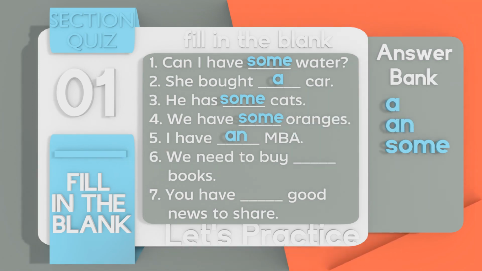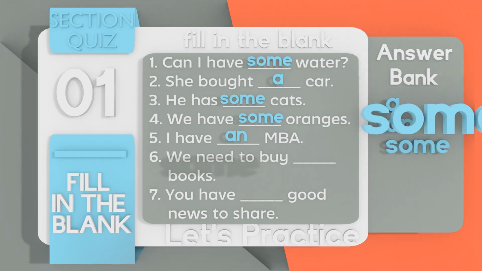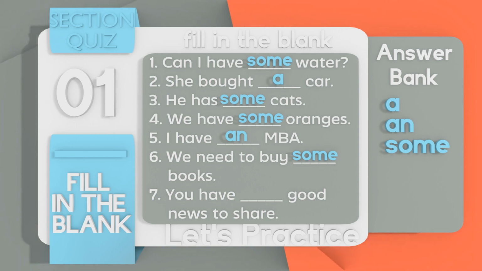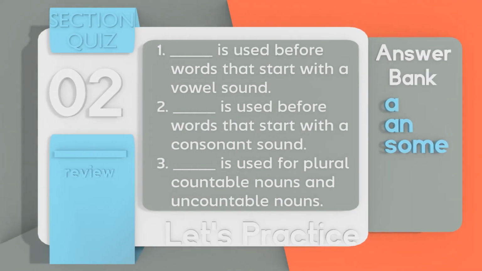They'll be tricked here by the M being a consonant. And number 6, we need to buy some books. And number 7, you have some good news to share. I hope you do. Okay, and let's take a quick look at the second section quiz for this week.